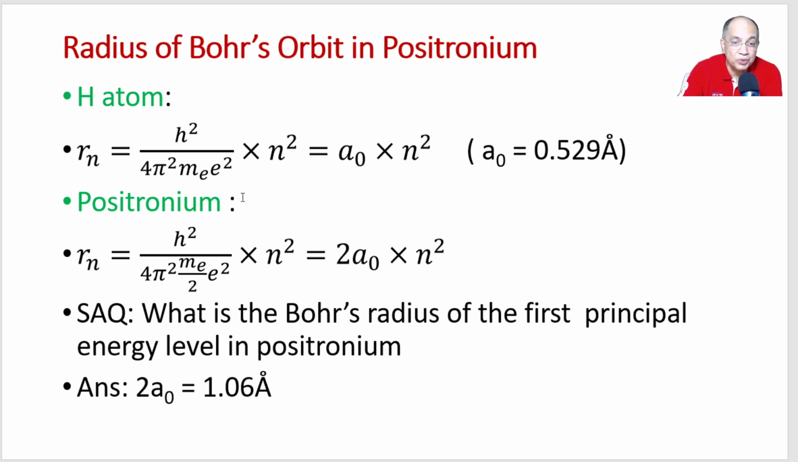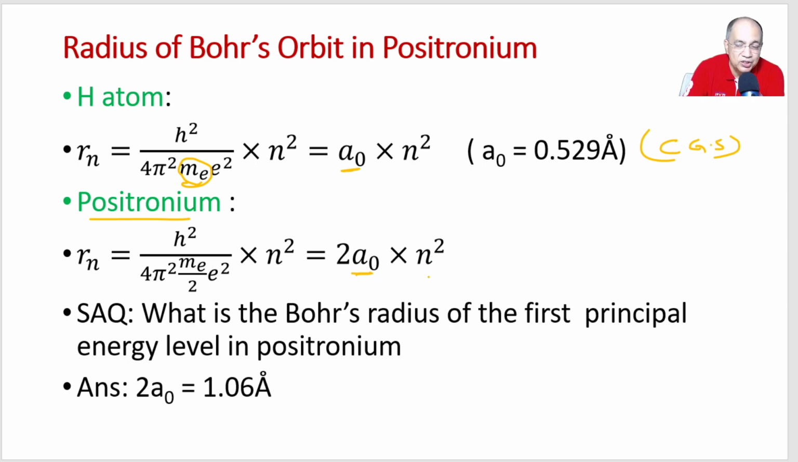You know the radius equation in CGS. The radius equation in CGS is this: A0, a constant, which is h square by 4 pi square me e square, into n square. And in place of me, if you write me by 2 in positronium, the 2 goes up. If you take away the 2, the rest part is A0, the constant 0.529 angstrom, so that becomes 2 times greater: 2 A0 into n square.